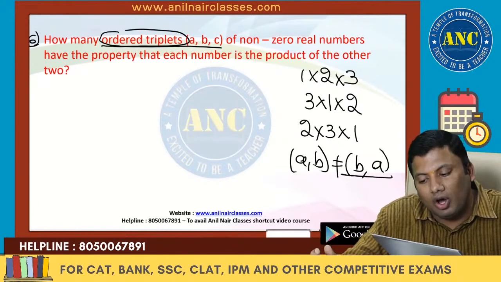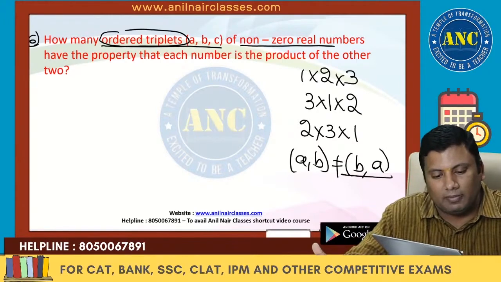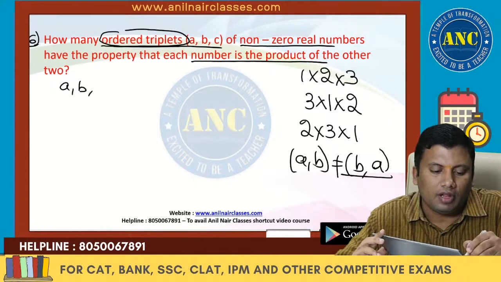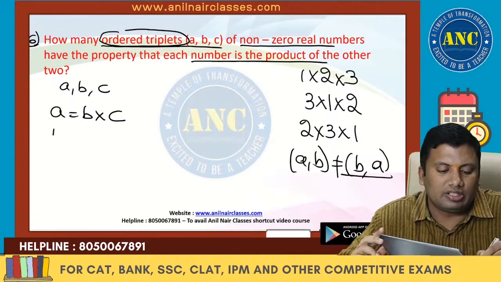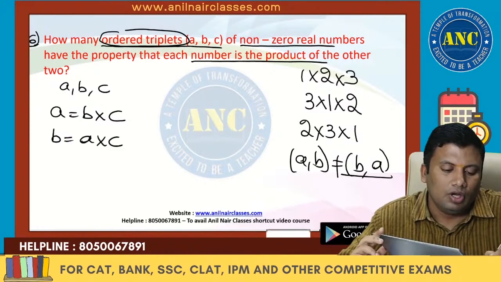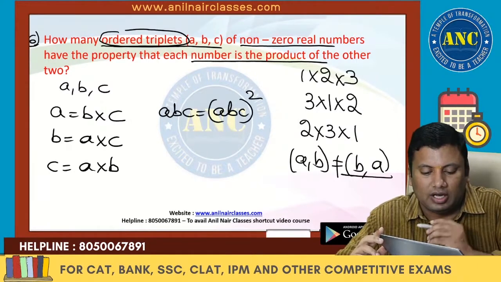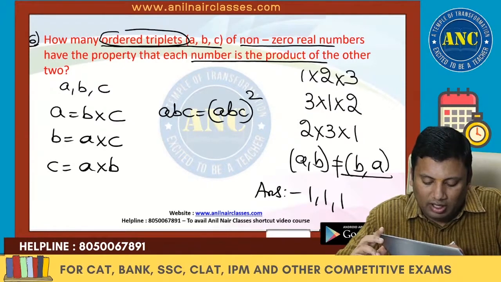ABC of non-zero real numbers. All of A, B, C take non-zero values. Each number is the product of the other two. So if I multiply, ABC equals ABC whole square. So immediately students will tell 1, 1, 1, it is the case.